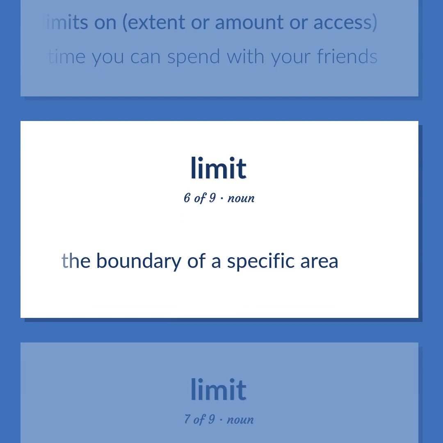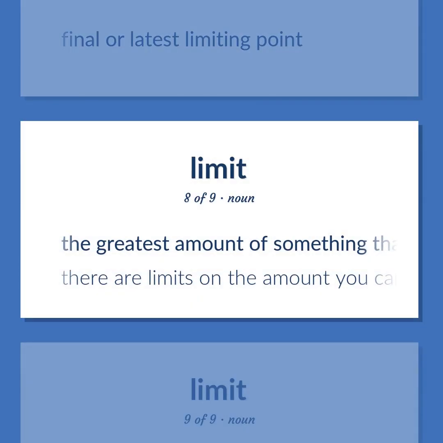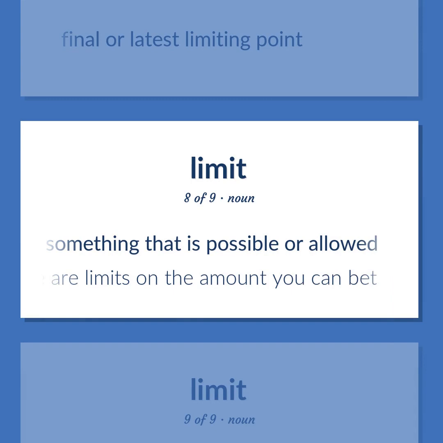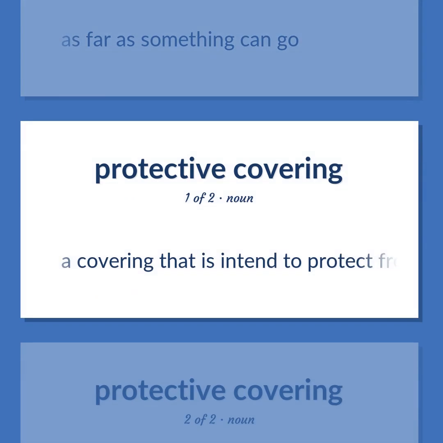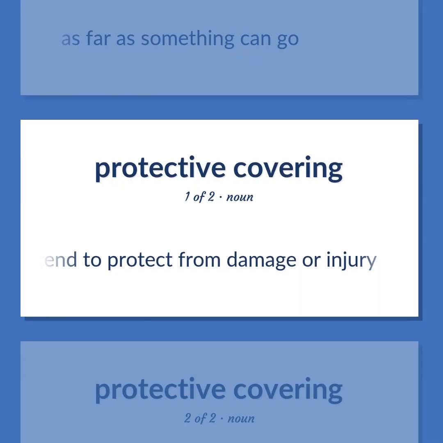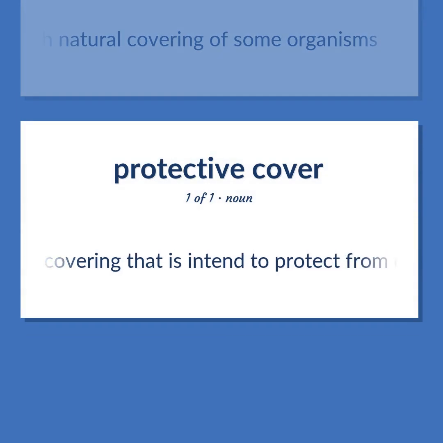The boundary of a specific area. Final or latest limiting point. The greatest amount of something that is possible or allowed. There are limits on the amount you can bet. As far as something can go. A covering that is intended to protect from damage or injury. The tough natural covering of some organisms. A covering that is intended to protect from damage or injury.